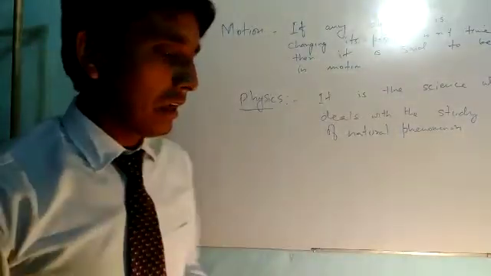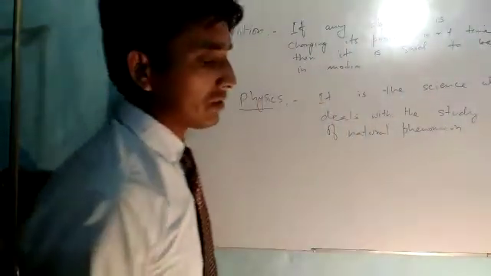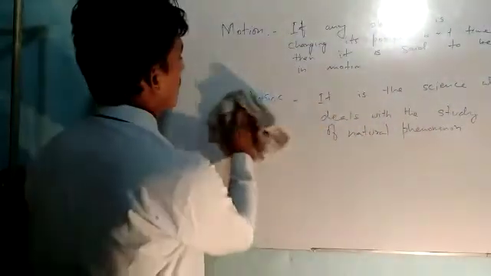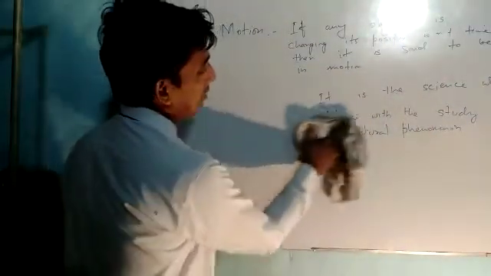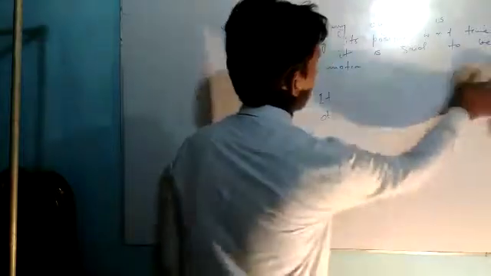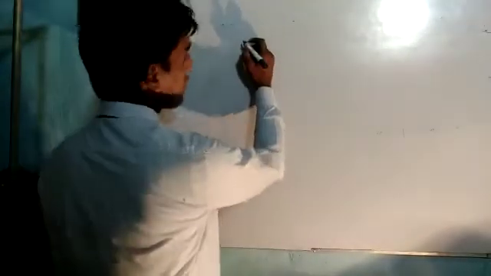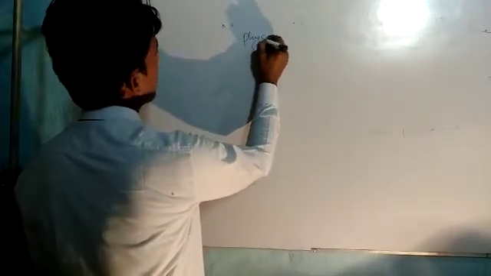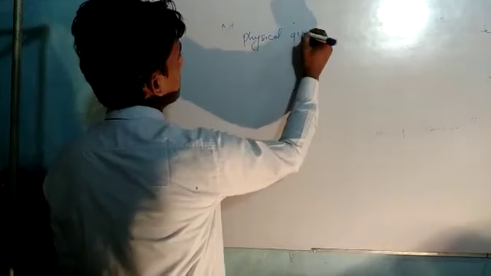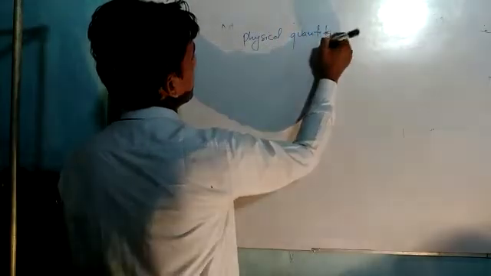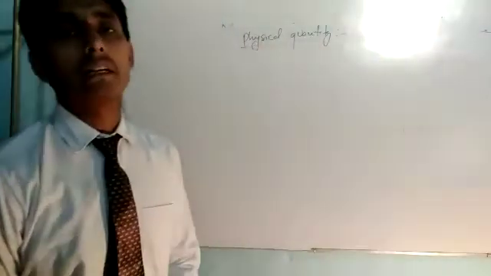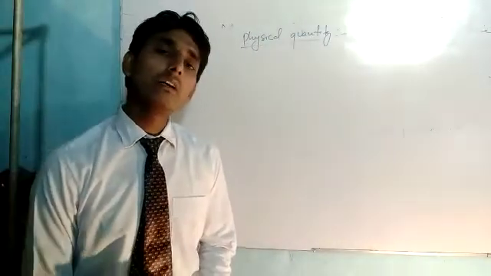So now we will move to the next topic. What are the different types of physical quantities? What is a physical quantity? Any quantity which can be measured is called a physical quantity.